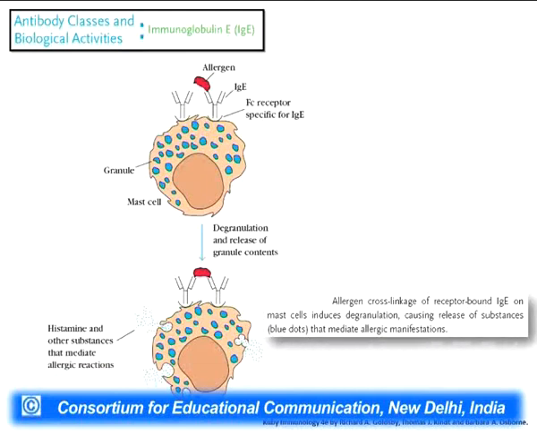This causes, many times, an asthmatic attack, running nose, sneezing, fever. Lots of symptomatic conditions start taking place. So IgE is one of the major antibodies playing a role in these allergic and asthmatic attack conditions.